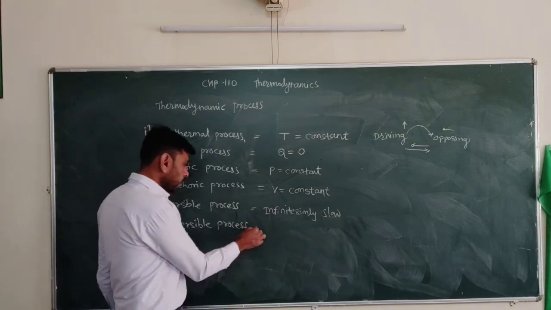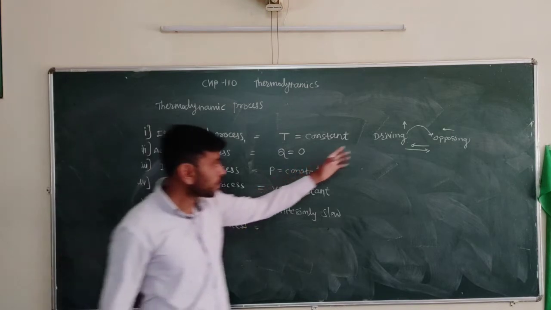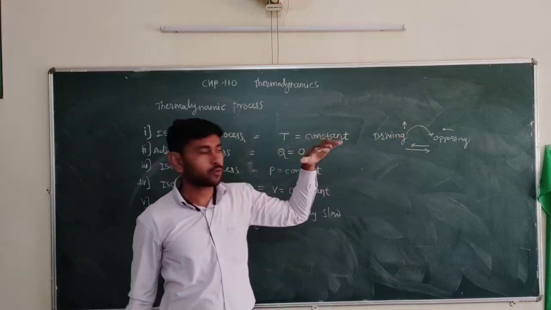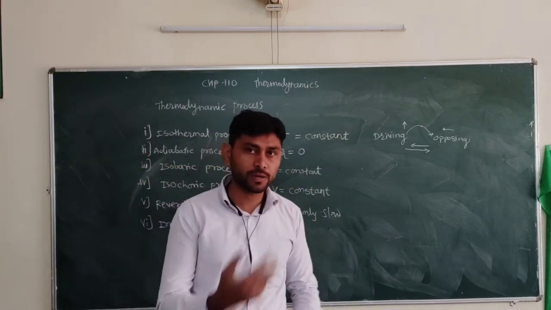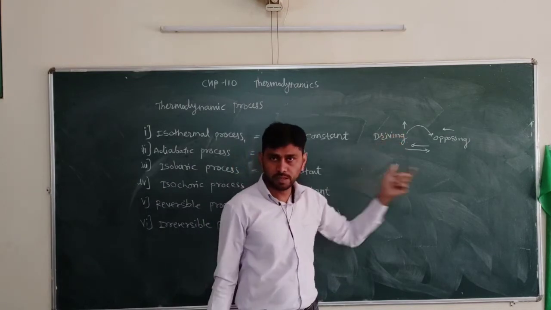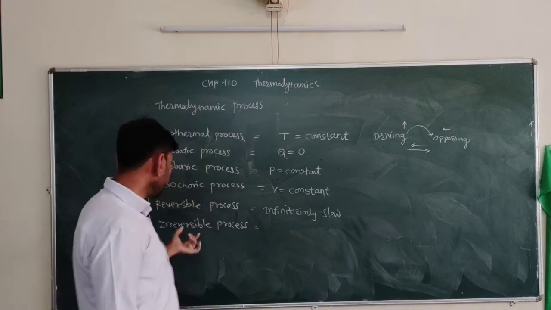What happens in an irreversible process? In an irreversible process, there is a very large gap between the driving force and the opposing force. The driving force is very much greater, so there is no possibility of reversing the reaction, and the reaction goes in the forward direction only. That is an irreversible process.